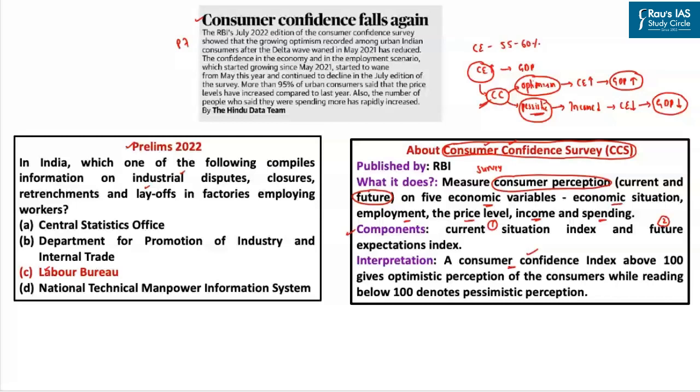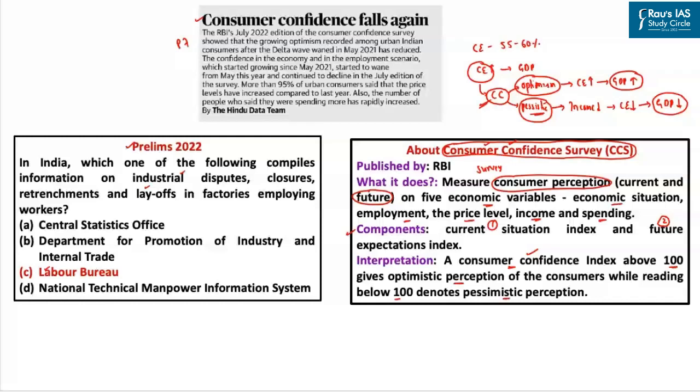Now with respect to interpretation of this particular index, if this index value is above 100, it means that the consumers have an optimistic perception of the Indian economy. On the other hand, if this index is below 100, it would mean that the consumers have a pessimistic perception